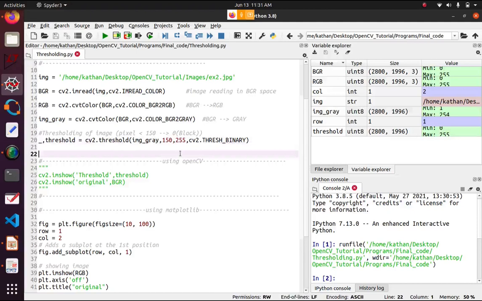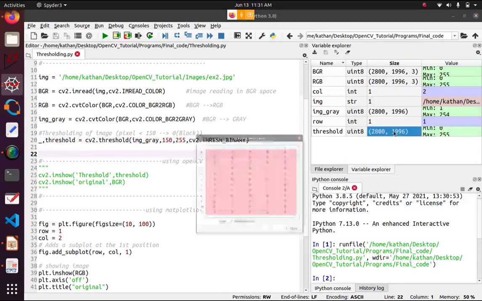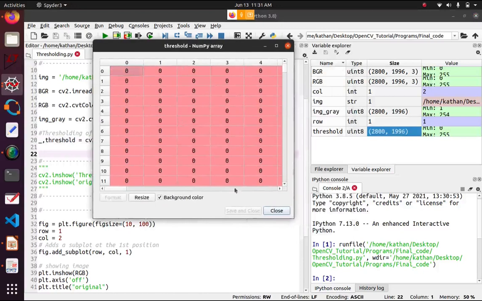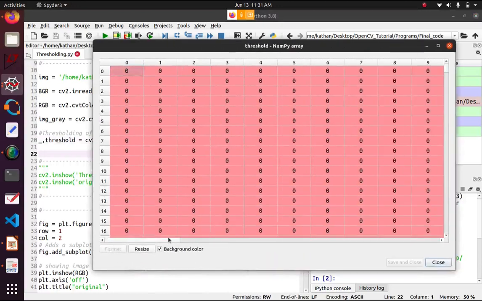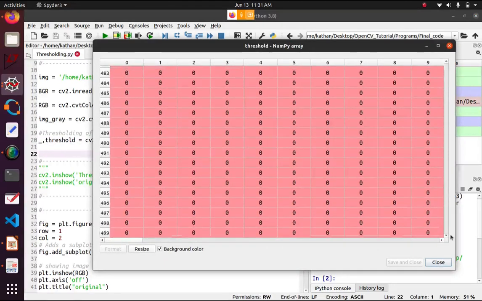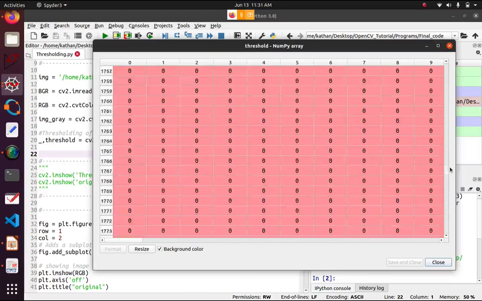If it's less than 150, it is assigned 0, otherwise it is assigned 255, meaning 1. You need to define only the maximum value here. Let's see the threshold value. You can see the whole image converted into this 0 1 format. Everyone can see, right? You see 255 at the end, which means 1.